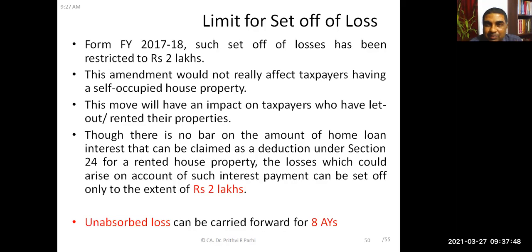Did you understand? So beyond 8 years, suppose it is a 15-year loan payment period. So 15 plus 8, maximum up to 23 years it can go. Beyond 23 years, we will have to lose that.